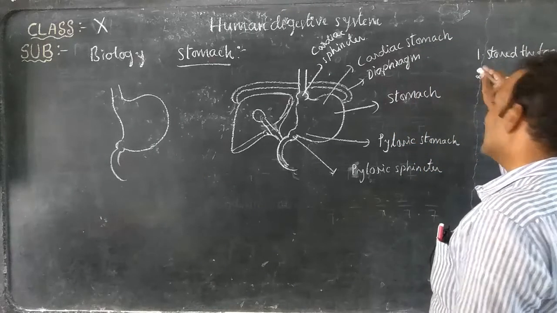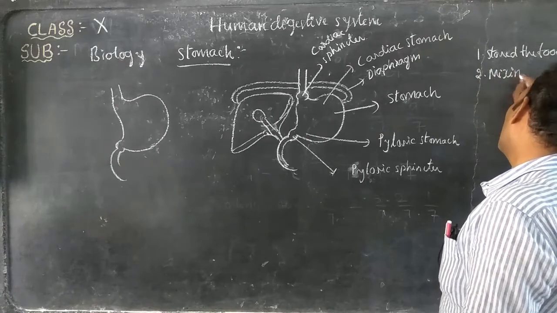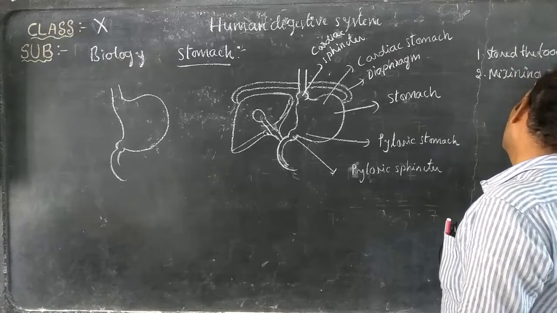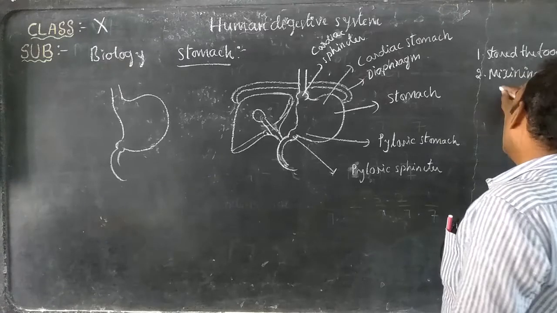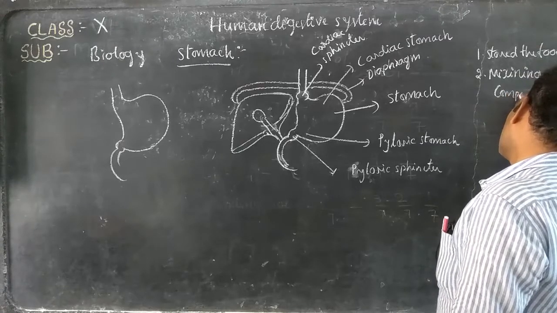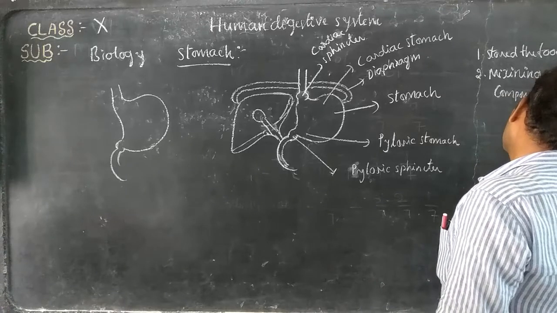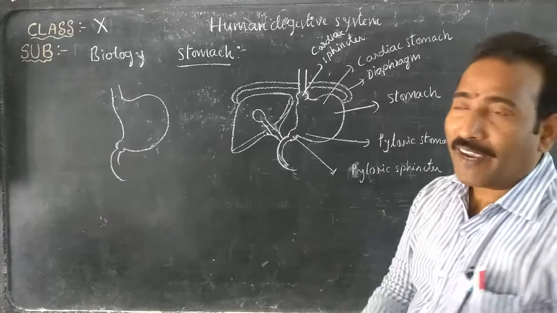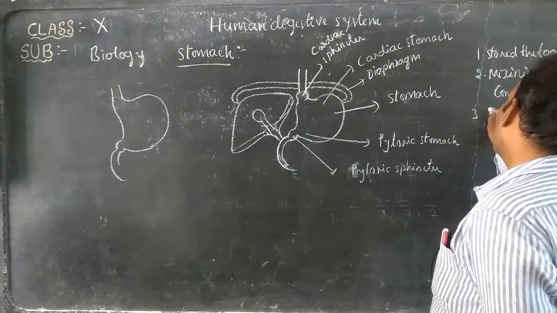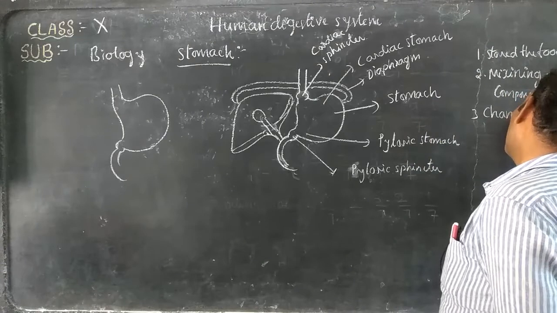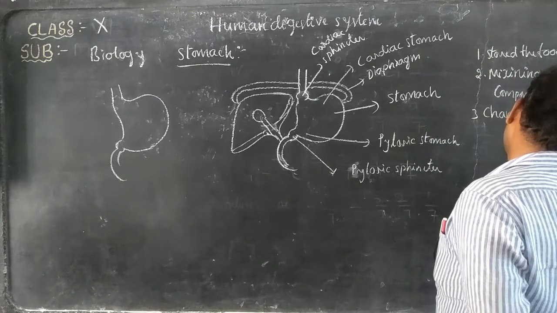And the second function is the thorough mixing of various components of the food. And the third one is that it changes the chemical nature of the food.